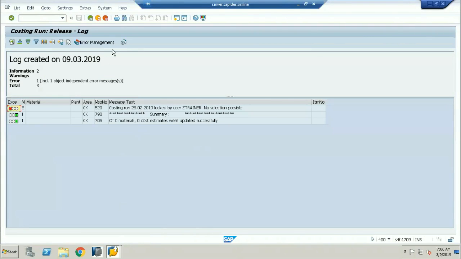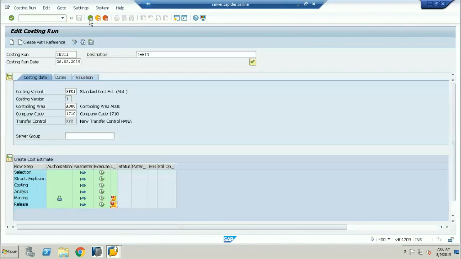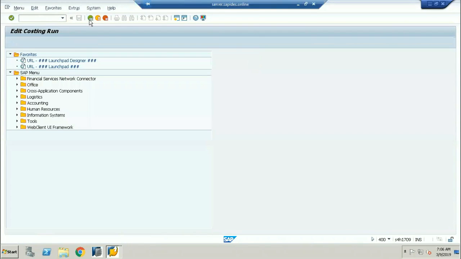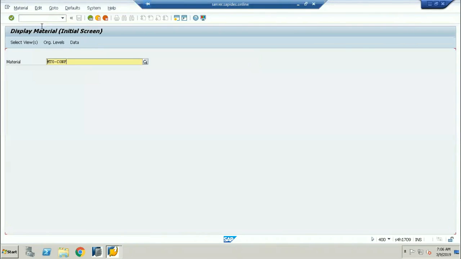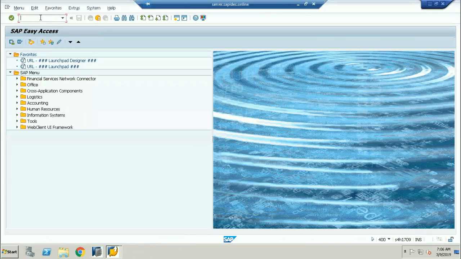Okay, again, the costing run was locked. One second, I'll go one step back. Now I'll go to MM03. Okay, before that, I need to open the production order, CO03.